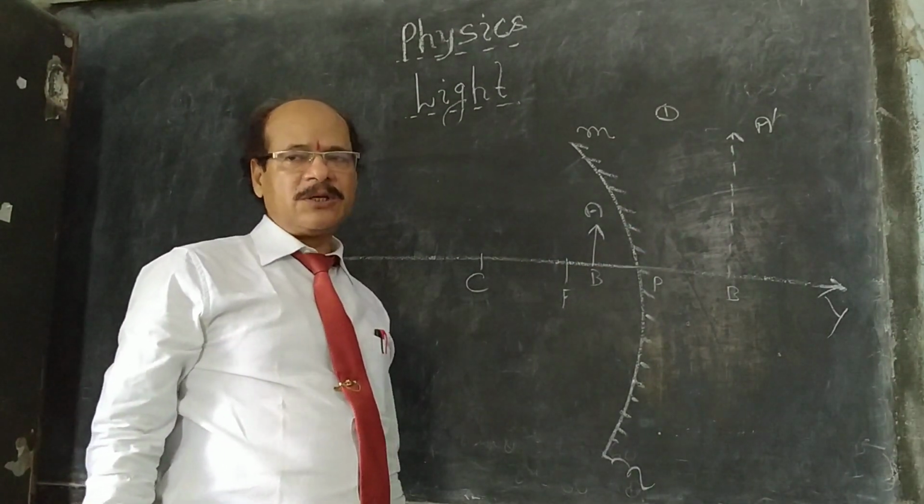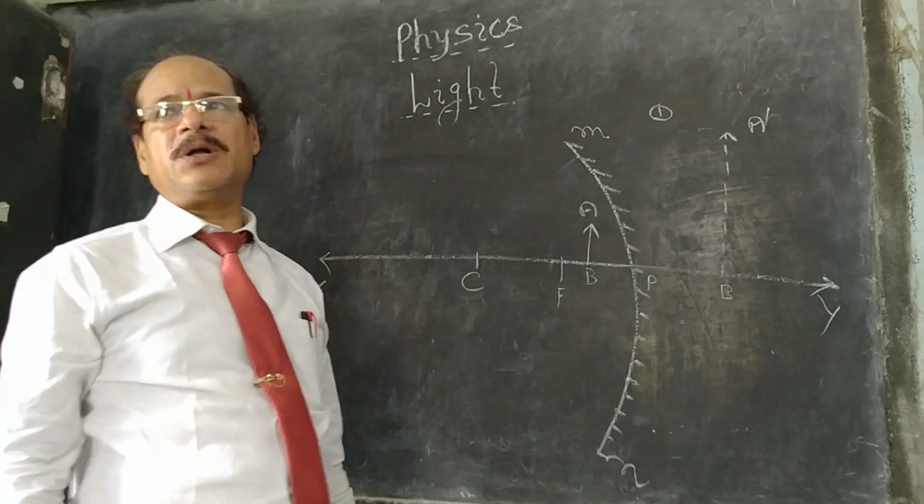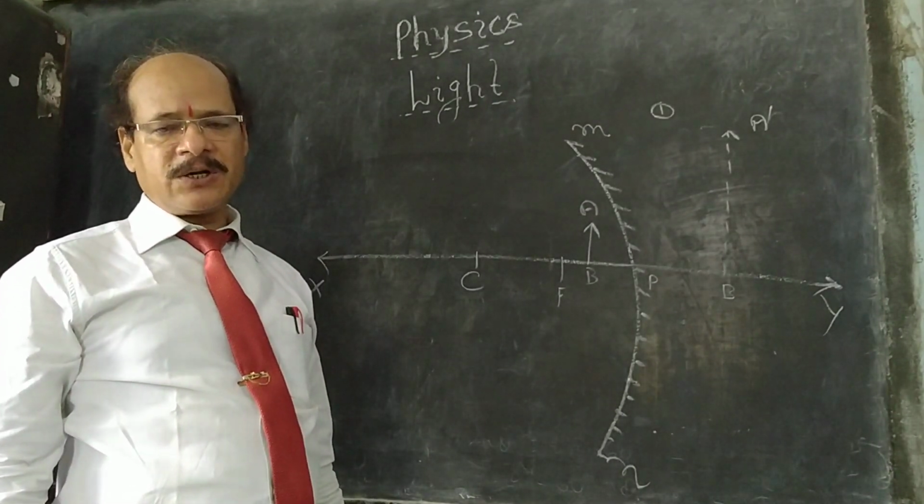This image is a virtual image. As stated, when the object is placed between pole and focus in front of a concave mirror, the image is formed behind the mirror. This image is virtual, erect, and